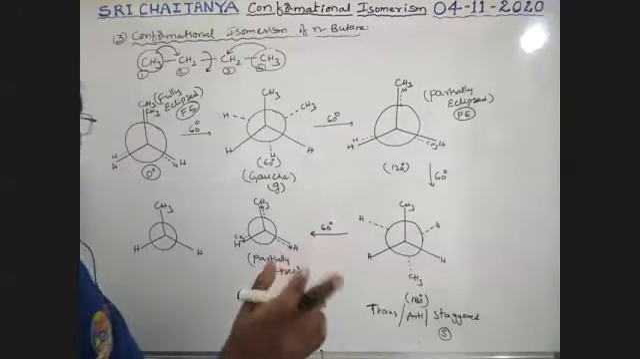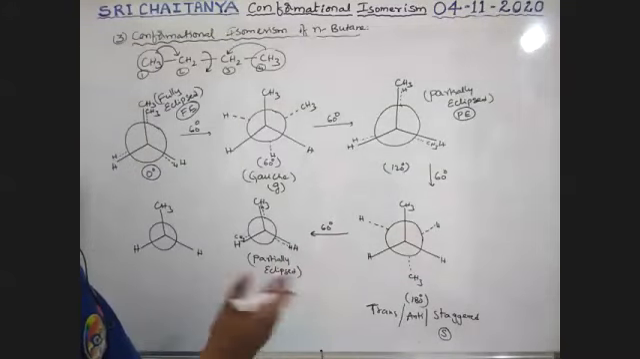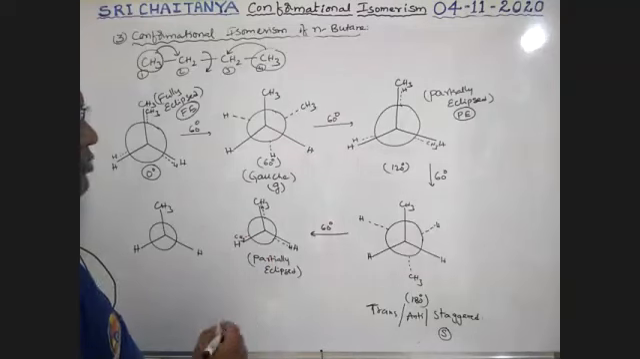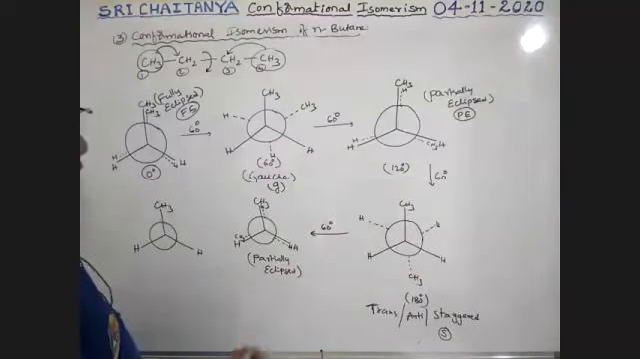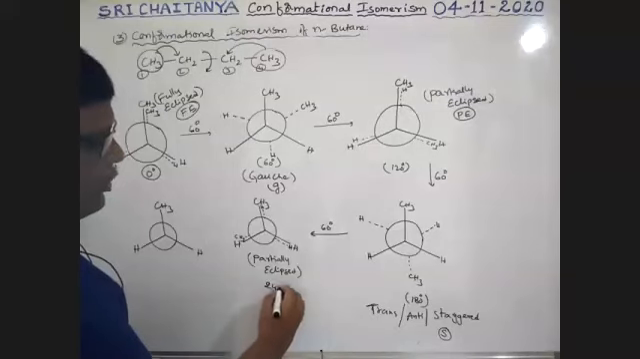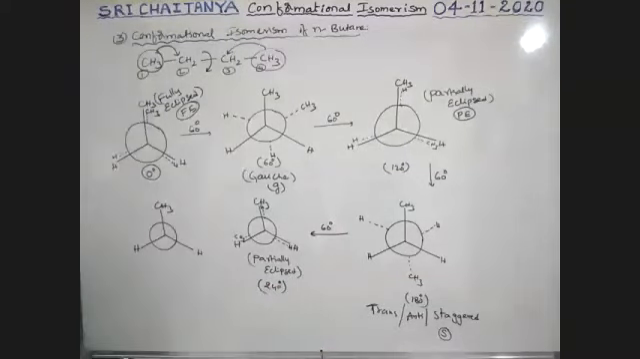Eclipsed, but not identical groups are eclipsed. So different groups are eclipsed. That's what is called partially eclipsed. So 180 plus one more 60, that is 240 degrees. At 240 degrees, this is the condition, boys.